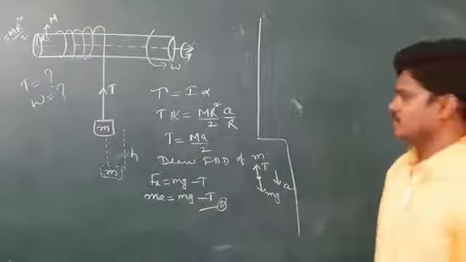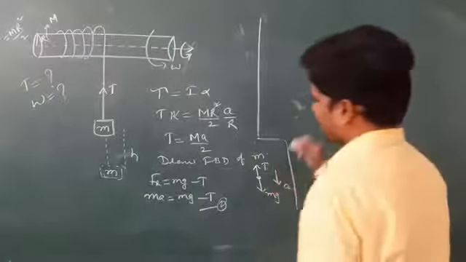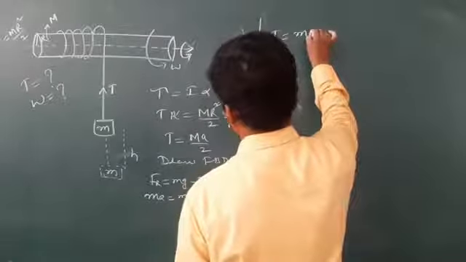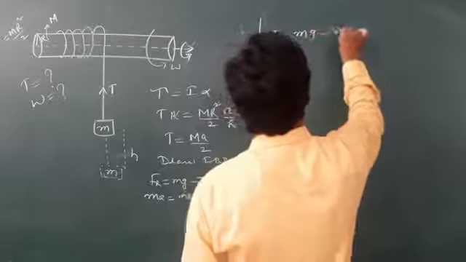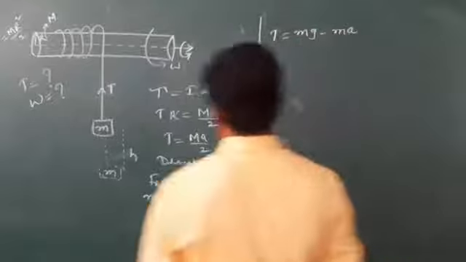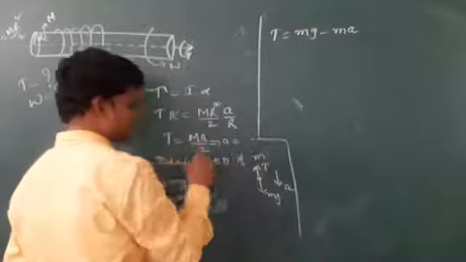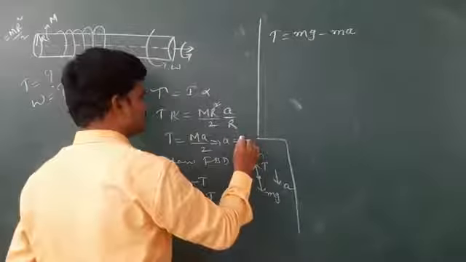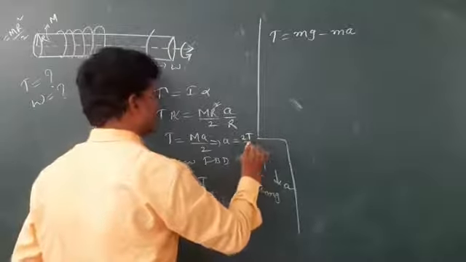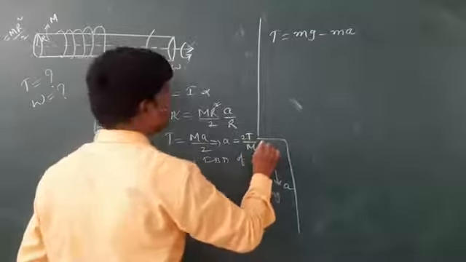So take T, which is equal to mg minus ma. You can write it in any manner. Use anything: a is equal to 2T by capital M, because they are asking for tension, that's why I am using it like this. The calculation is your wish.